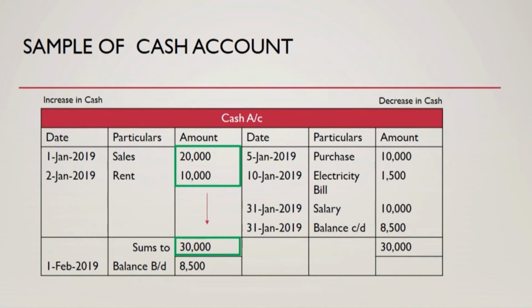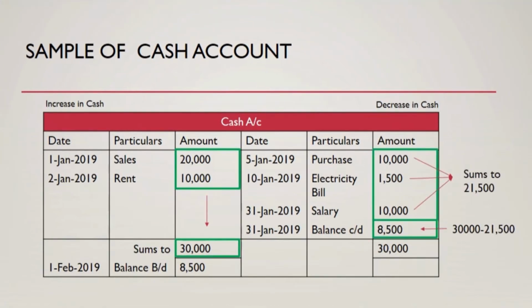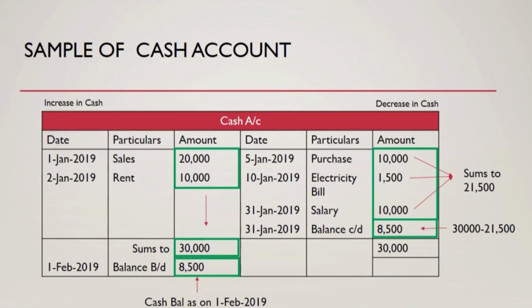And similarly, on the right-hand side, I made a few expenses towards purchase, electricity bill, I paid salaries, and the expense total was rupees 21,500. And I added the difference between cash inflow and cash outflow on the right-hand side of the account. One thing that you must remember is, you need to add the difference on the side where the total is low. So since the expenses total was lower than that of incomes, that is why I added the difference on the expense side, so that the total on both sides should be 30,000.